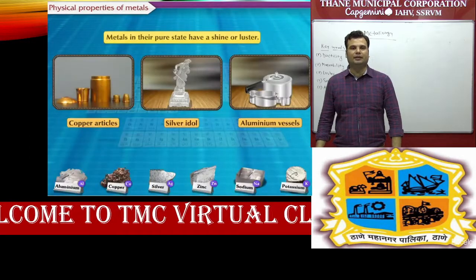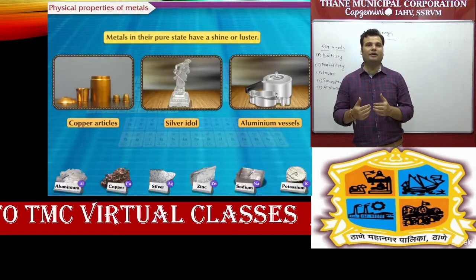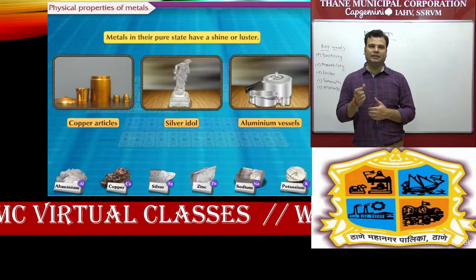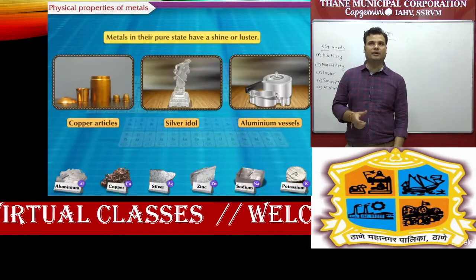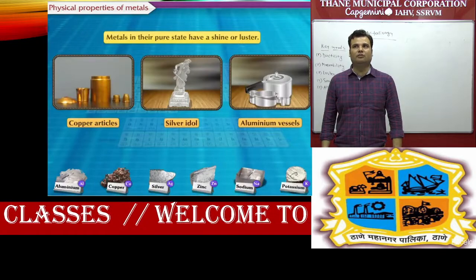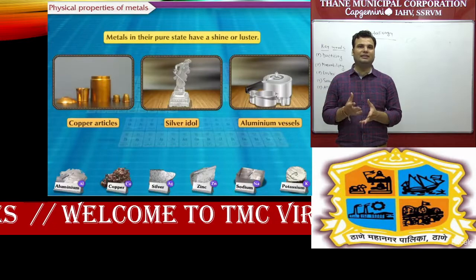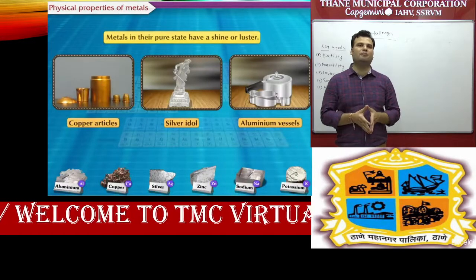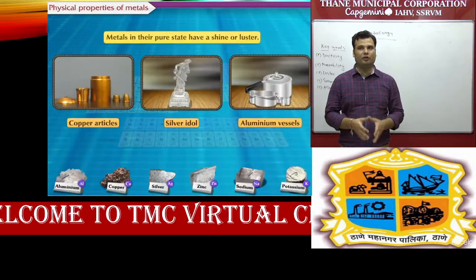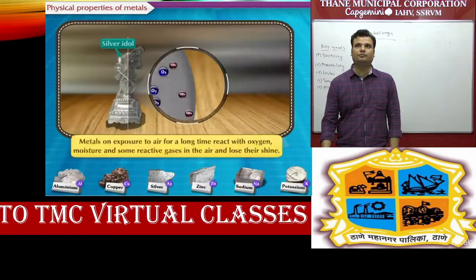Next part, metals have a shiny surface. They always reflect light, that's why this property is called luster. That is very important. You can see at your home also, copper articles, silver, aluminum, gold, zinc, all these metals have a shiny surface, and this property of metals is called luster. Some examples are already given in the slide also.